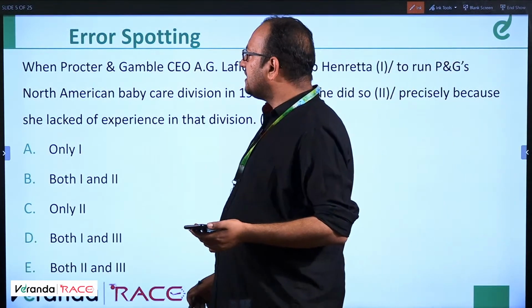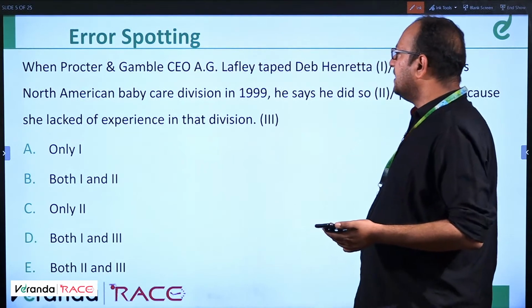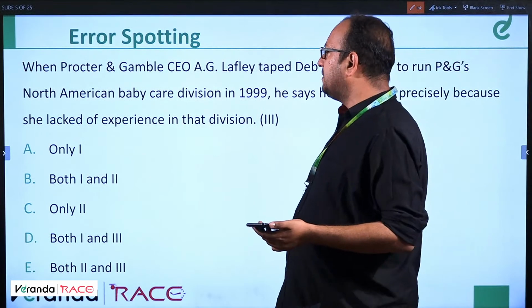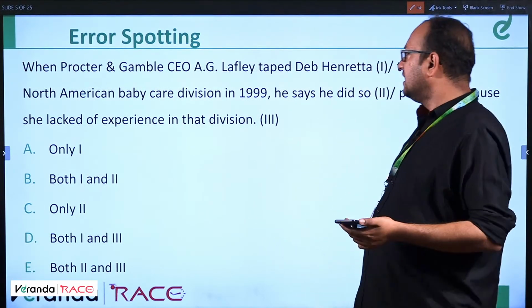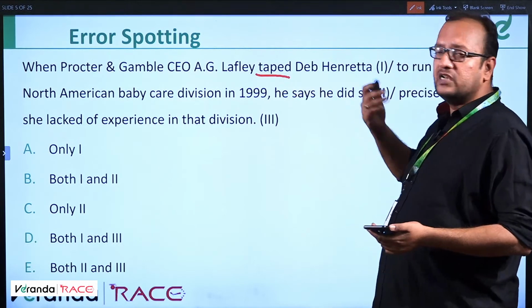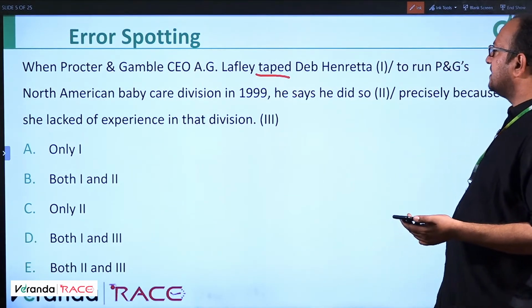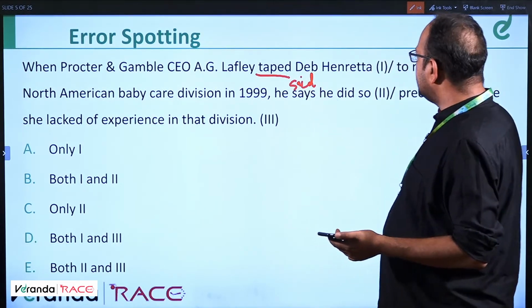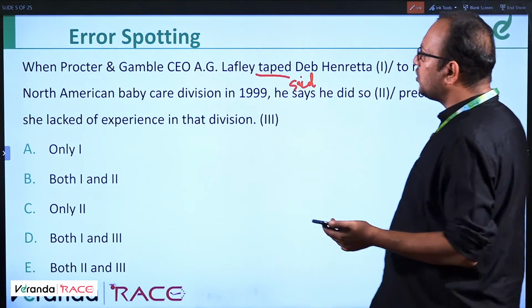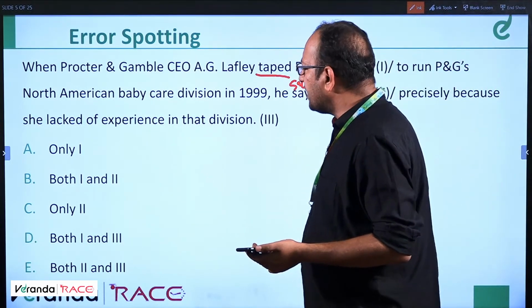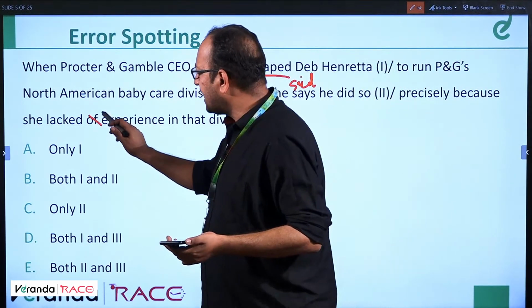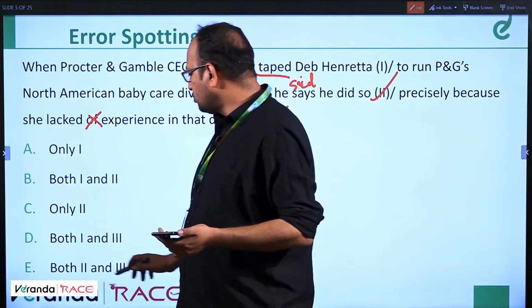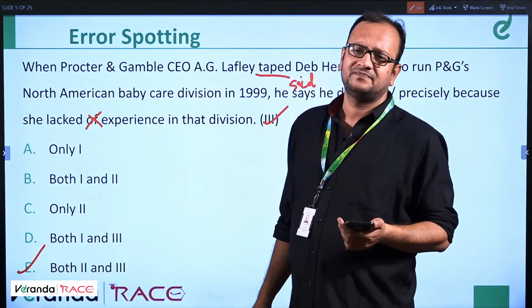Moving ahead: when Procter & Gamble CEO A.G. Lafley taped Deb Henrietta to run P&G's North American Baby Care Division in 1999, tape means enrolled. Okay. He says should be said. He said he did so precisely because she lacked of experience in that. She lacked experience in that division. So error is in part 2 and 3. Both 2 and 3. E is the answer.